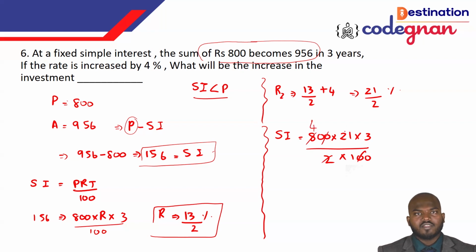So 63, we can call it up. 63 times 4, we get the answer 252. Okay, so 252 is the answer.